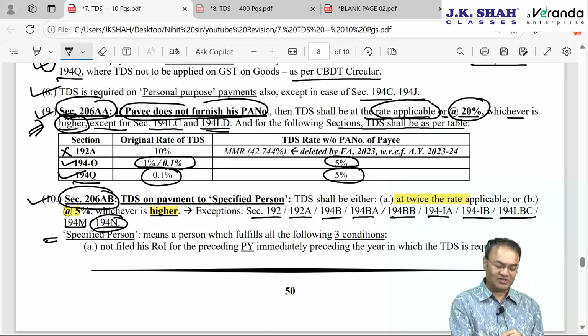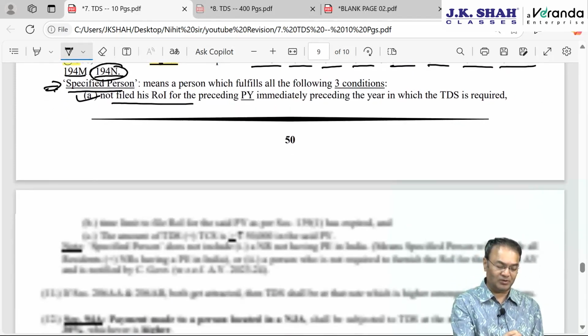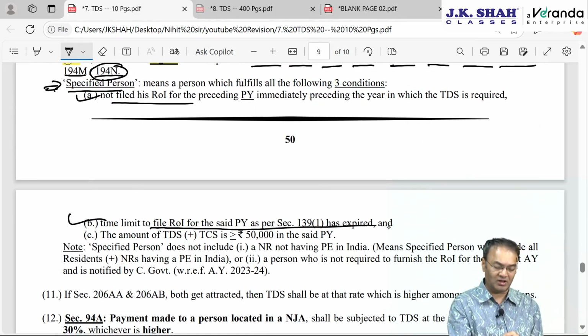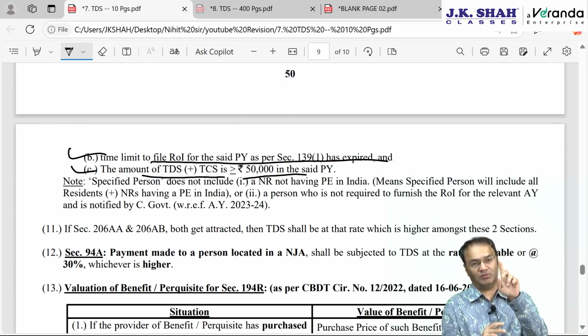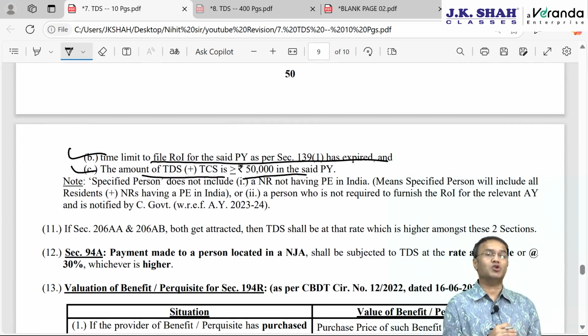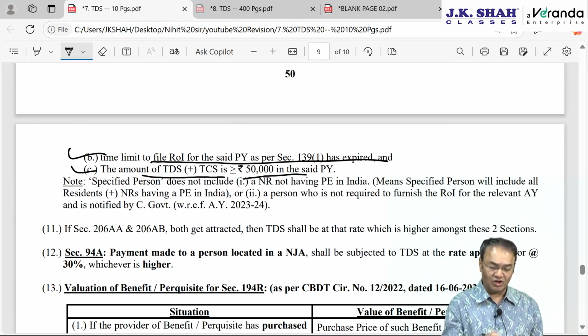So what do you mean by specified person? Specified person means 3 conditions: not filed IT return of the immediately preceding previous year, due date has expired, and third, TDS plus TCS combined together is 50,000 or more. However, specified person will not include the following two. Number 1, a non-resident who does not have a permanent establishment in India.